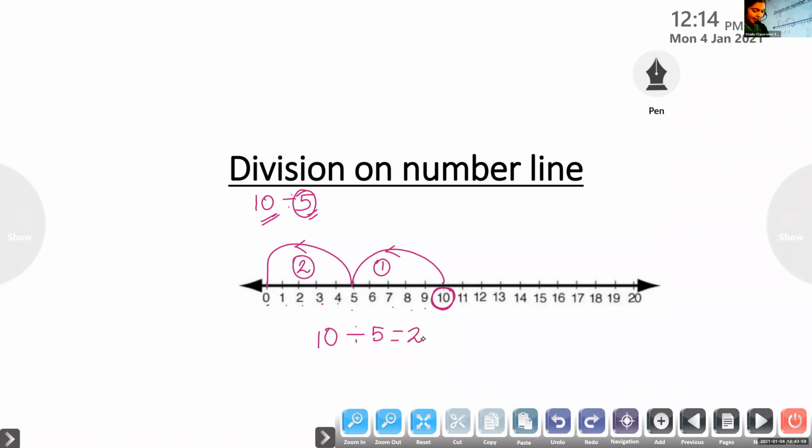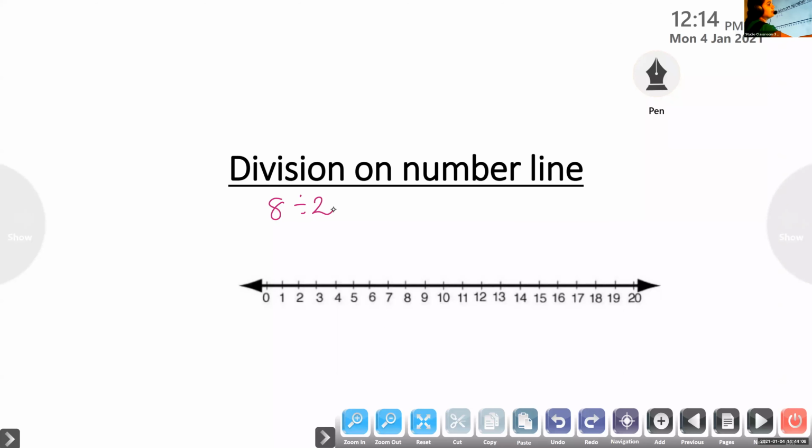Okay, like that. One more question. I will show you an example. 8 divided by 2. Devach, please unmute. Yes, ma'am. My dear, in this question, what is the dividend? 8. So first what do we have to do? We have to mark the dividend on the number line. Then what do we have to do? Backward jumping. How much?